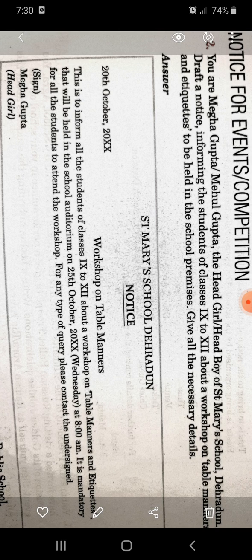Then it is mandatory for all the students. Mandatory means it is a must to join. So it is mandatory for all the students to attend the workshop. For any type of query or doubt, contact the undersigned. Who is the undersigned here? The undersigned is Megha Gupta, head girl.